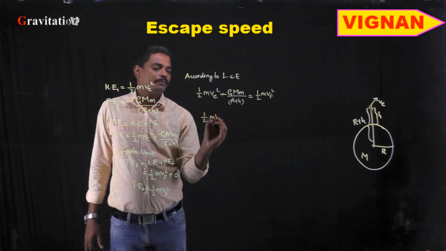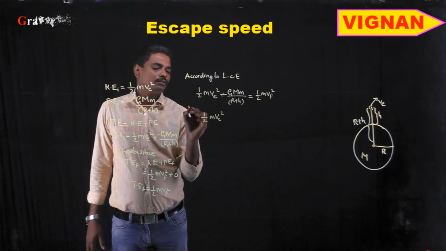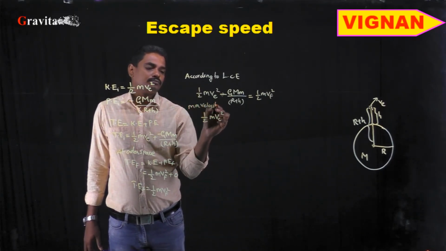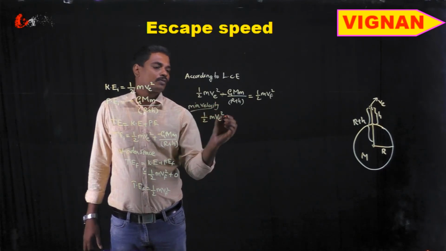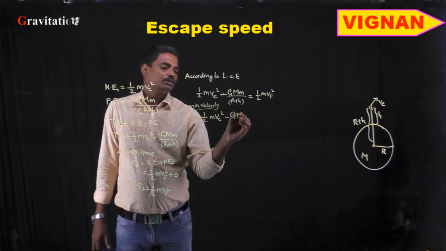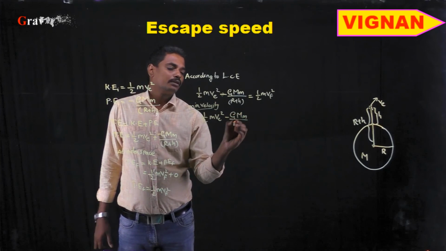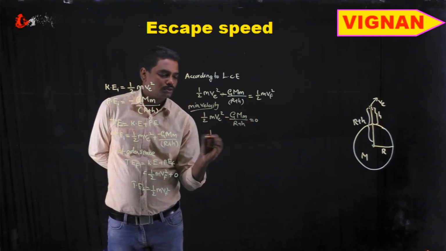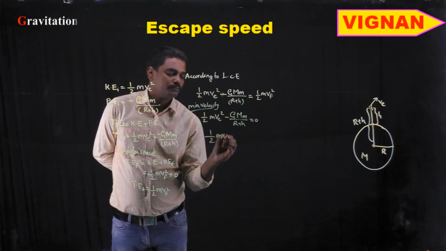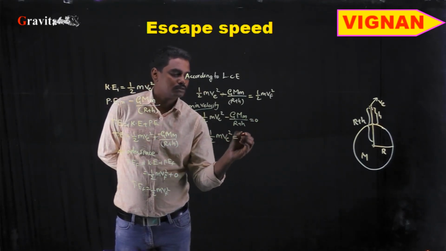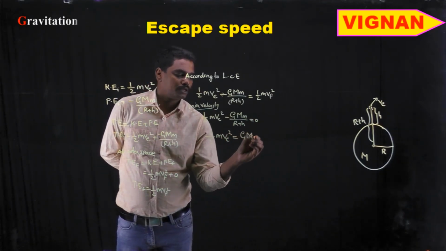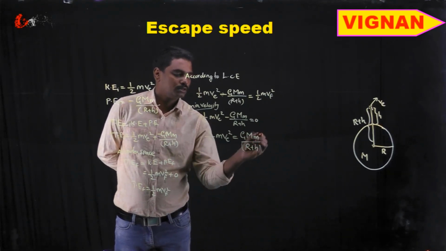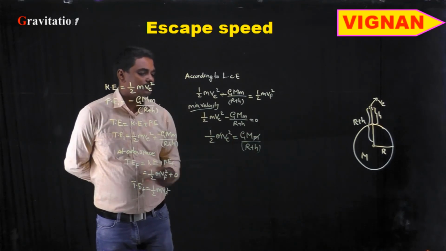So half m v square for minimum velocity minus G capital M small m by r plus h is equal to 0. So half m v square is equal to G capital M small m by r plus h. Here small m and small m get cancelled.